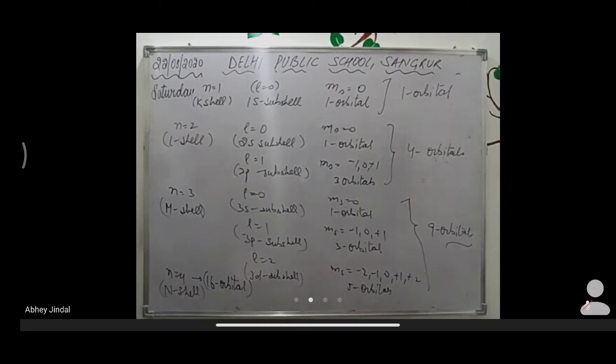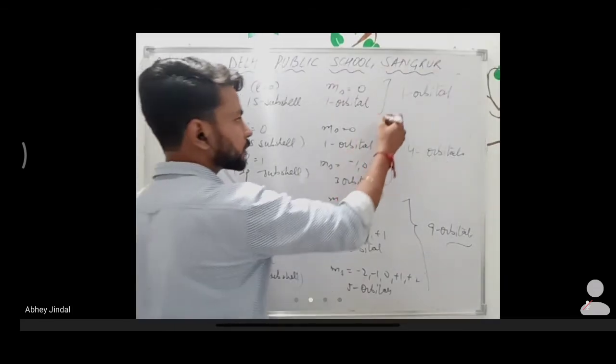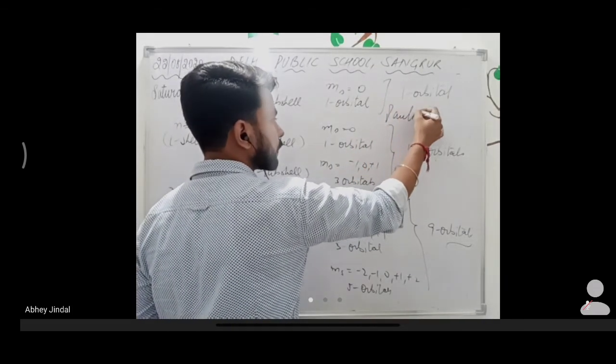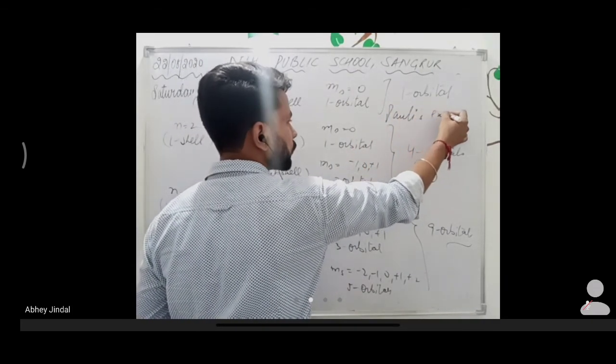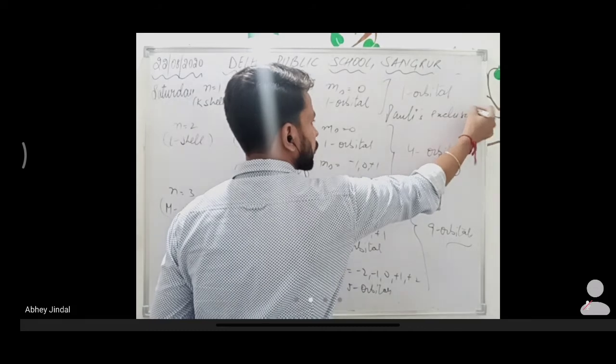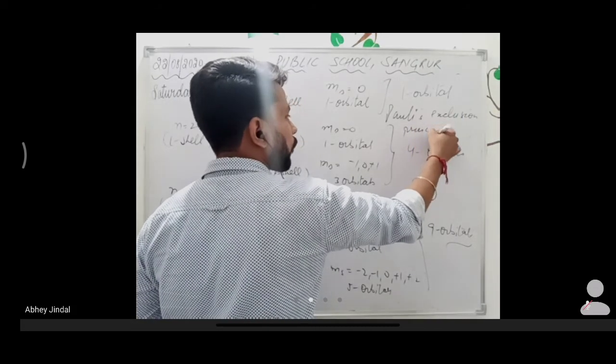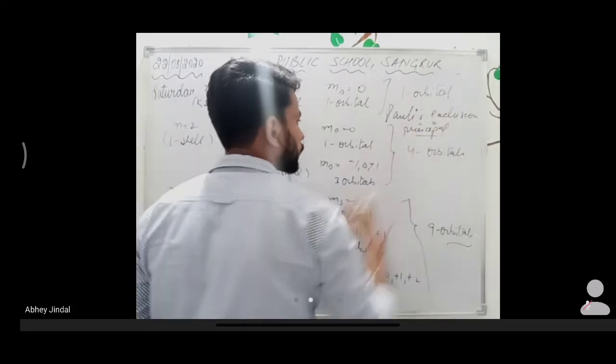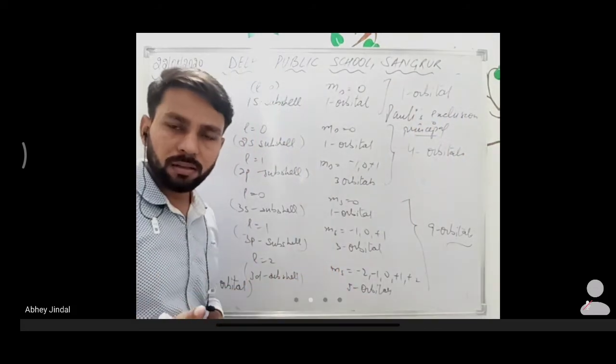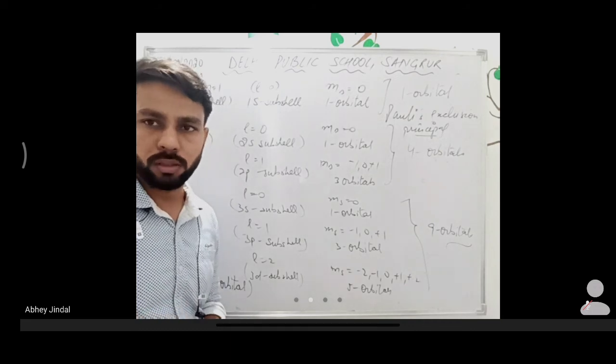Clear? Understood? And there is a principle on this that is known as Pauli's exclusion principle. According to that principle, each orbital contains a maximum of 2 electrons only.